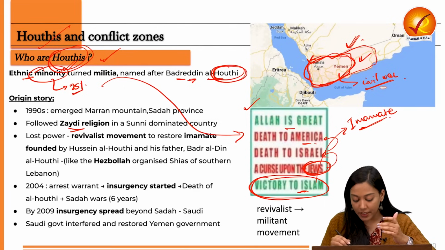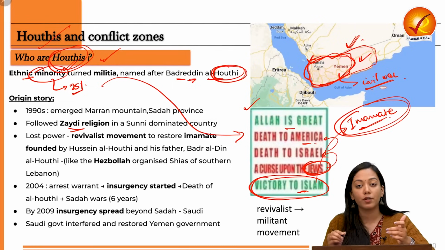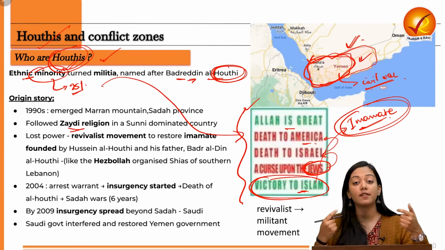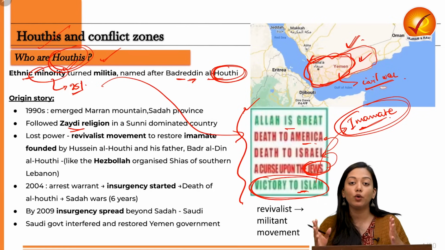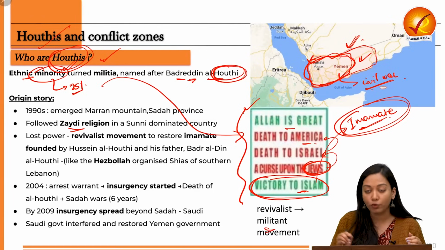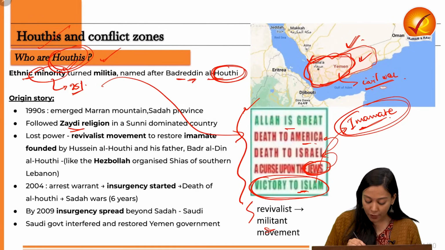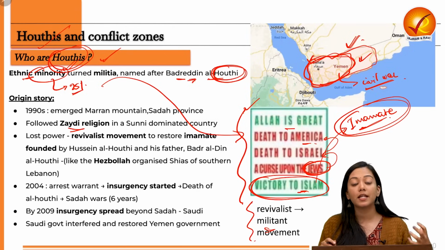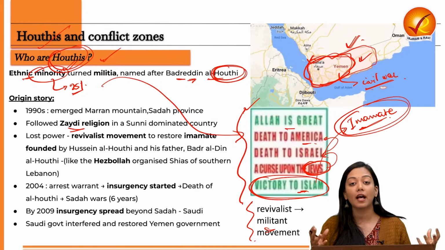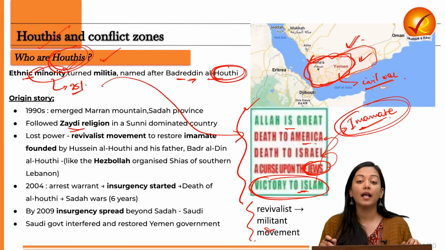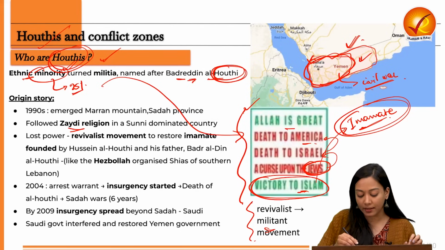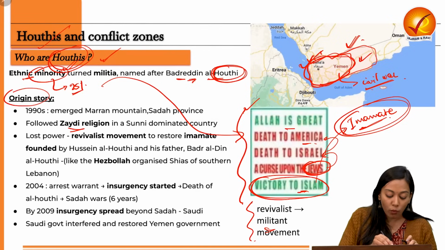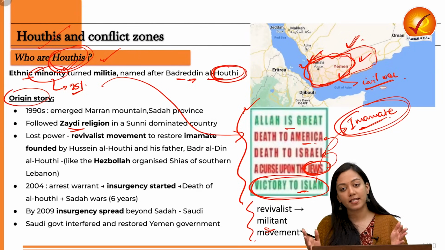So because they are preaching that an imamate should be formed across the world, they also preach these particular ideologies, which is eventually responsible for converting them from a minority group into a militant movement. And it is because of their aggravated militancy that mighty powers like USA have also resorted to forming a multinational cooperation against them, so that they will be effectively able to deal with the Yemen rebels, that is the Houthis. Now, to understand why they turned into a militant group, let's first understand their origin story.